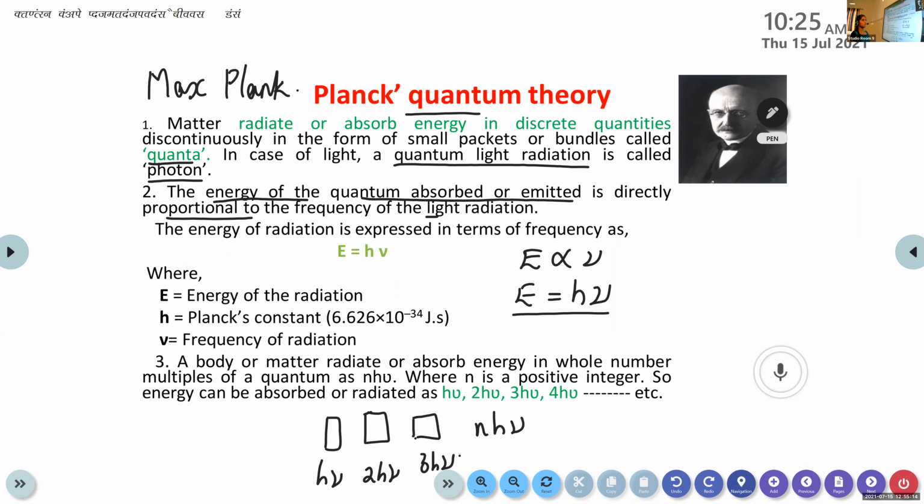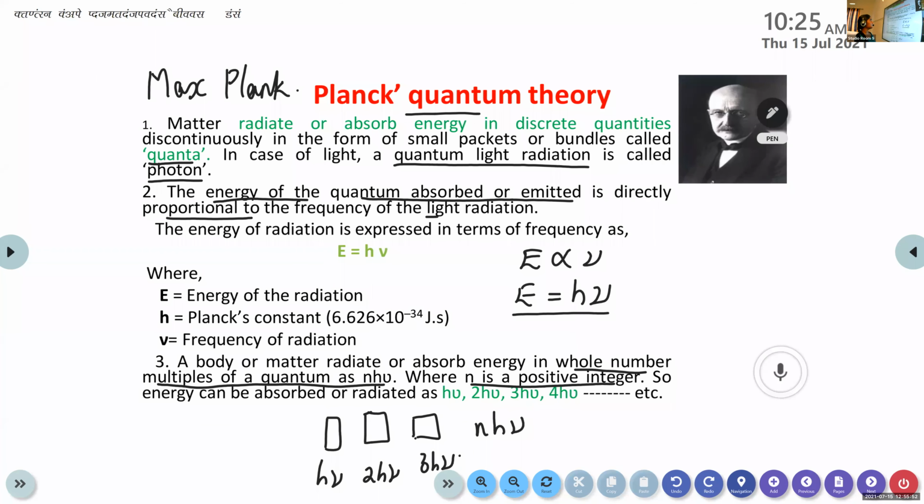It is not in the continuous form, but in small packets of energy. A body or matter radiates or absorbs energy in whole number multiples of a quantum as nh nu. N stands for integers. If n equals 1, it is h nu. N equals 2, it is 2h nu. N equals 3, it is 3h nu. N equals 4, it is 4h nu, like that. So n is a positive integer, and energy can be absorbed or radiated as h nu, 2h nu, 3h nu, like that.